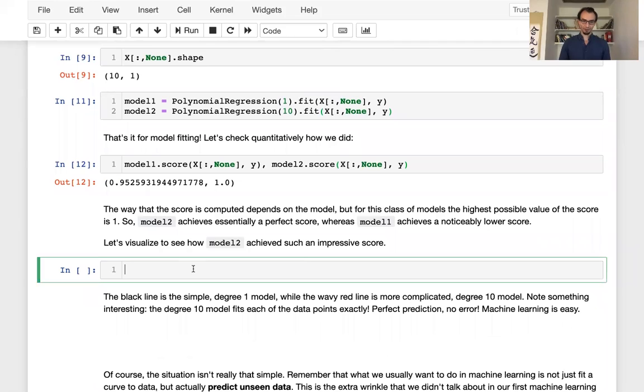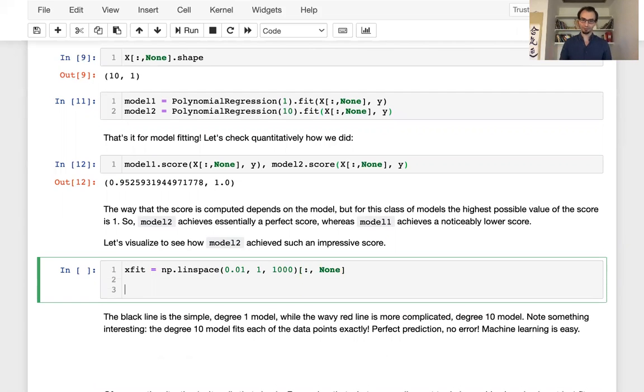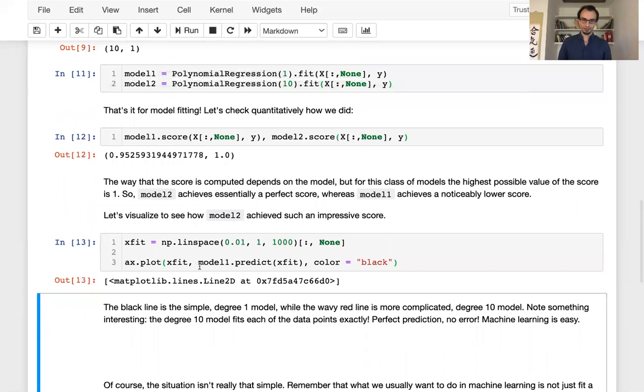Let's visualize this. So I'm going to just draw a set of x values that we'll use for plotting purposes. This isn't part of our machine learning pipeline. This is just some evenly spaced points for plotting. So when I do xfit here, this is 1,000 evenly spaced points between 0.01 and 1. So I'll do ax.plot, xfit, and model1.predict xfit, color equals black. So what am I plotting here?